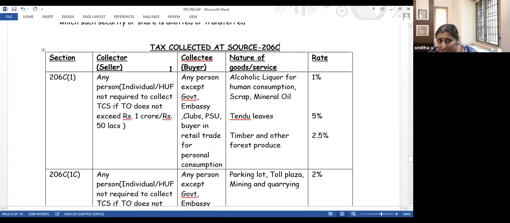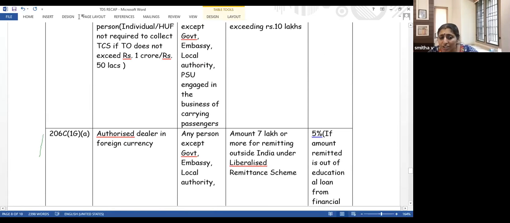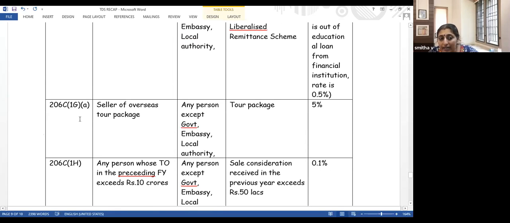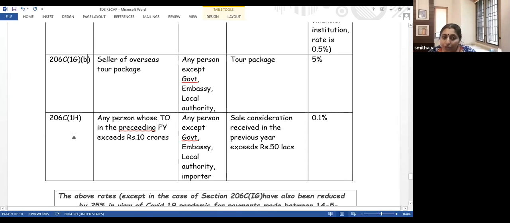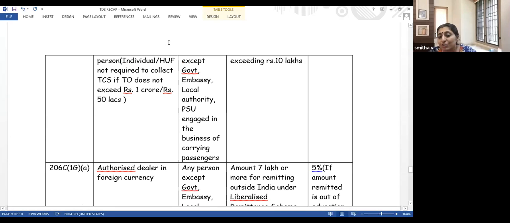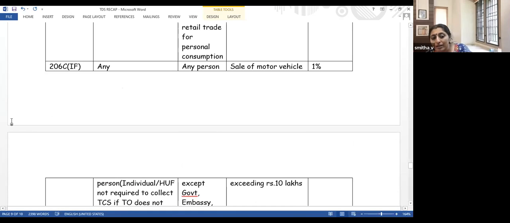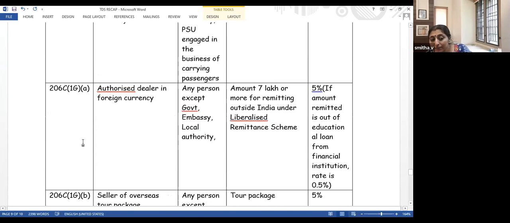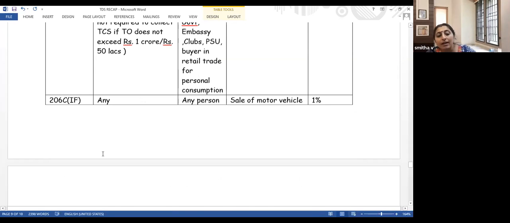There are subsections 1, 1F, 1G, 1H. Sorry, 1, 1C, 1F, 1G, and 1H. Let us see what are the various sections.